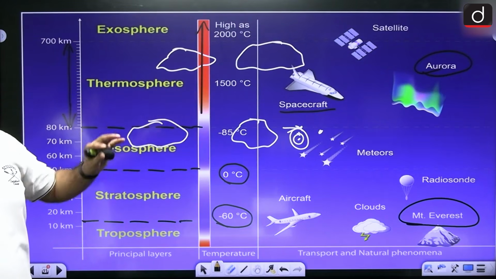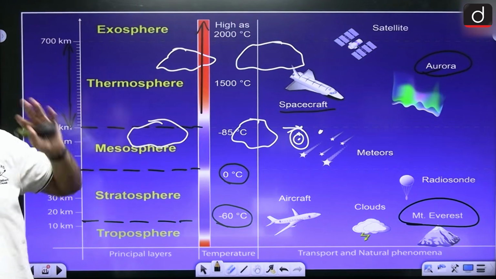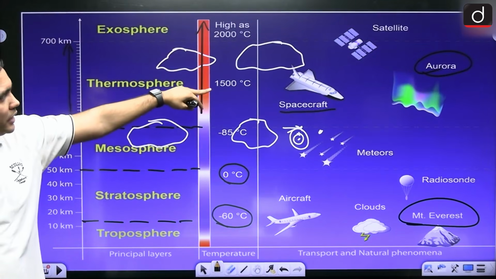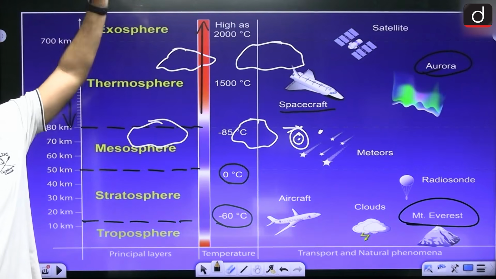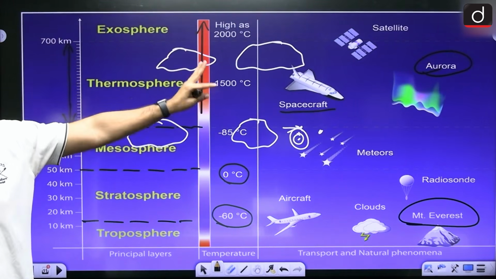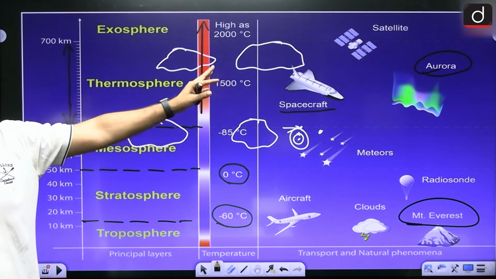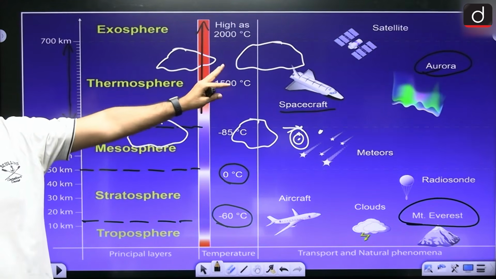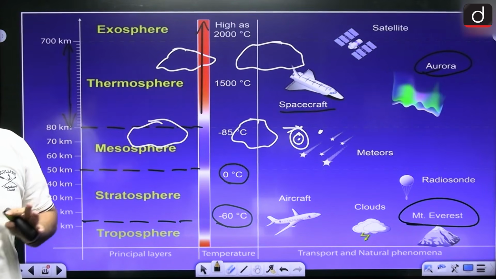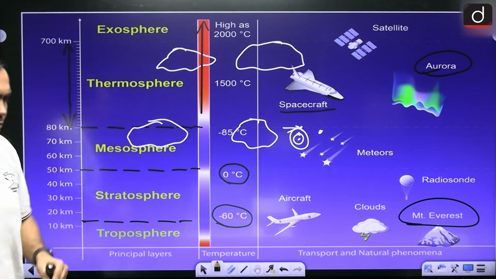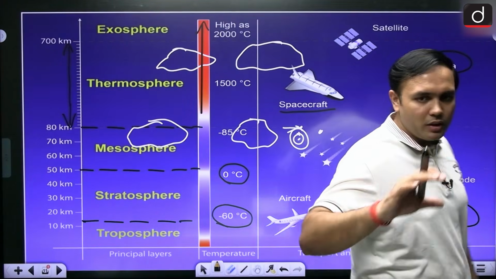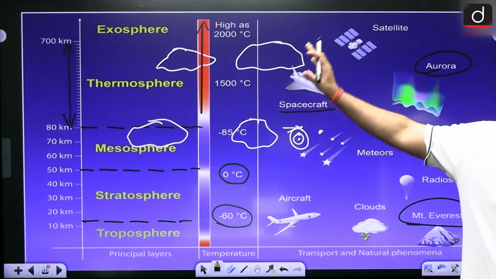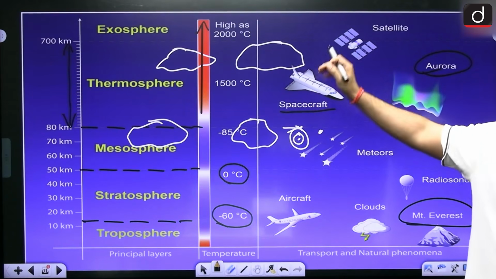So in this thermosphere, the temperature is increasing with altitude. It can go up till 1500 degrees Celsius in case of thermosphere, and in exosphere it can go as high as 2000 degrees Celsius. And here auroras are seen. Here you will see spacecrafts are seen. Here you will see International Space Station in this particular area, right, around 400 kilometers altitude. Next, and among the continuous layers, the last one, that is, now you will find the exosphere.